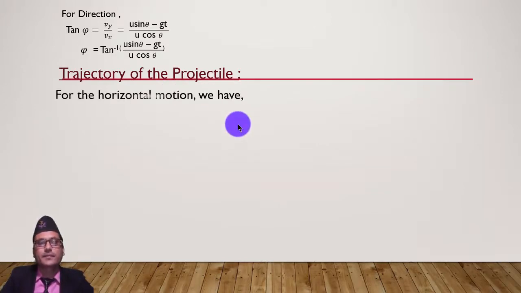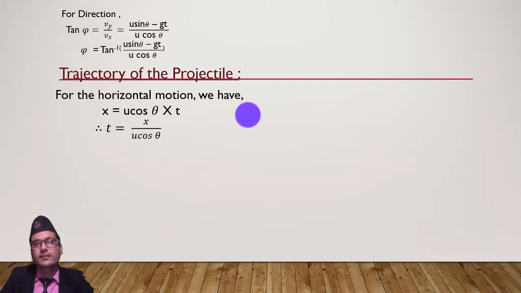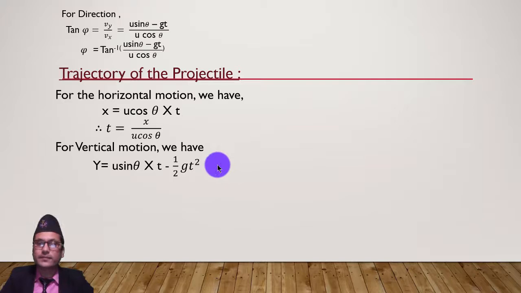Look here. For the horizontal motion, we have x equals u cos theta into t, so t equals x upon u cos theta. This horizontal motion is responsible only for the calculation of t here. And for the vertical component, we have y equals u sin theta into t minus 1 by 2 gt square. This g is responsible here every time.